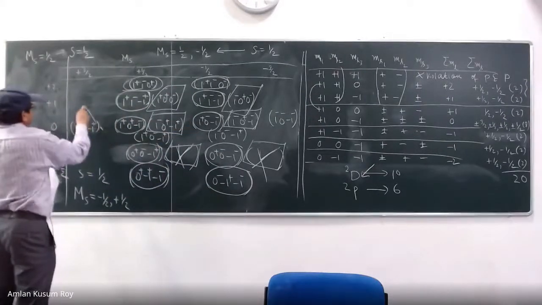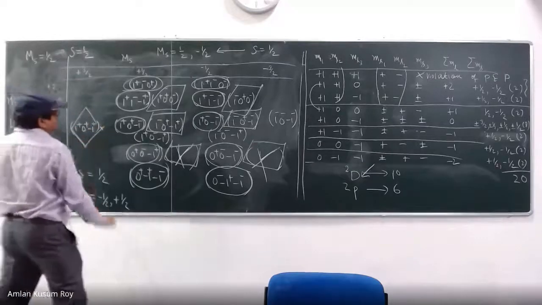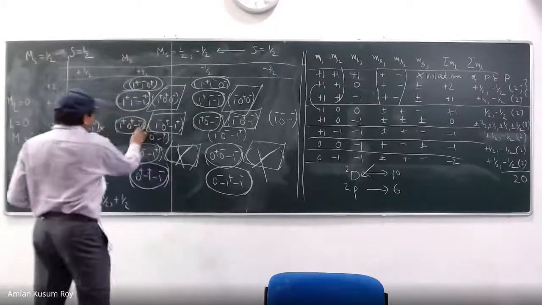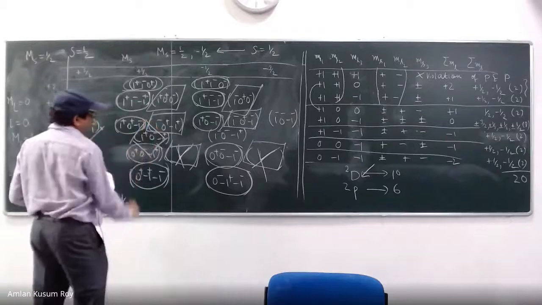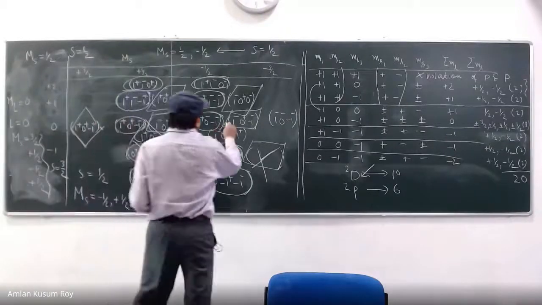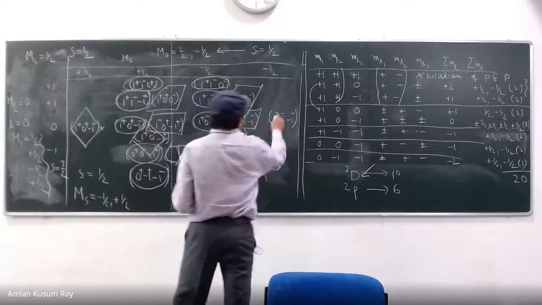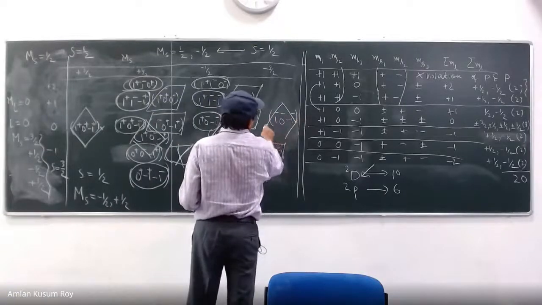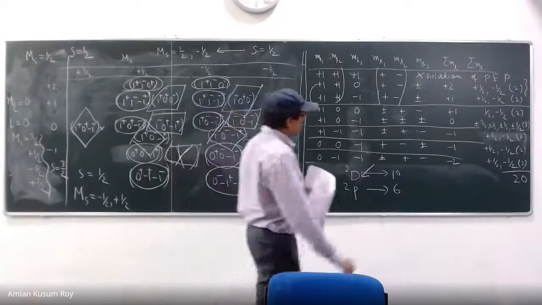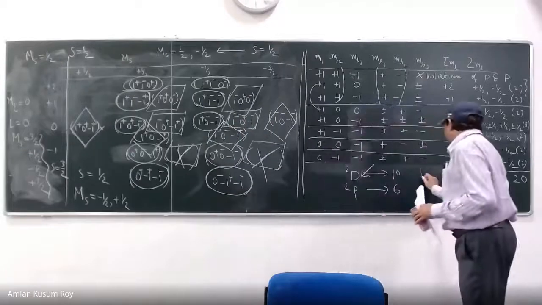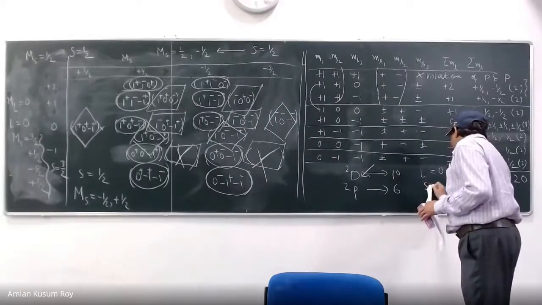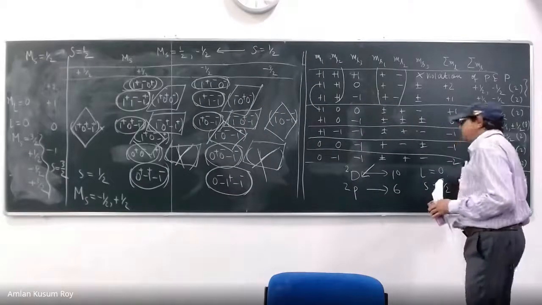So let us give a diamond. 1 here, 1 here, 1 here, 1 here, right? And of course, what is this state? L is equal to 0, S is equal to 3 by 2. What is this state?